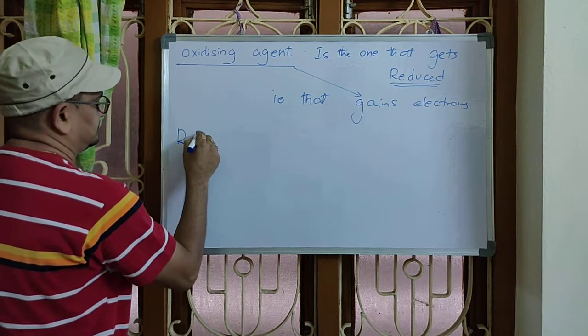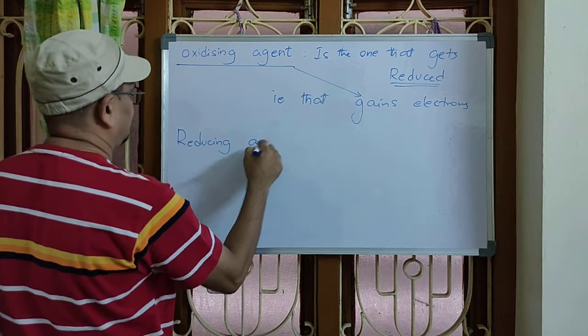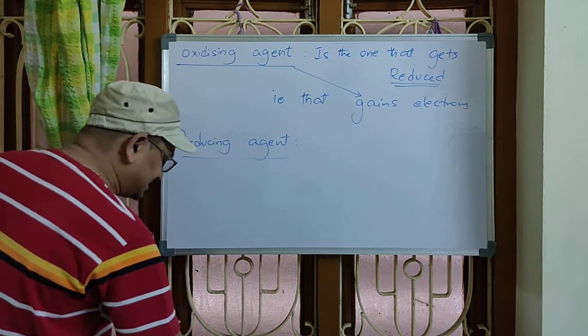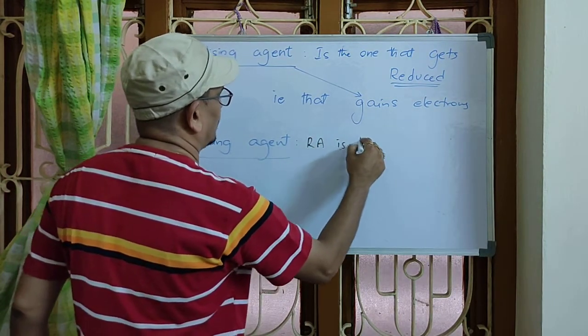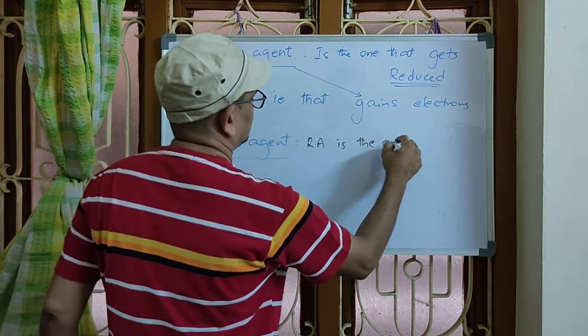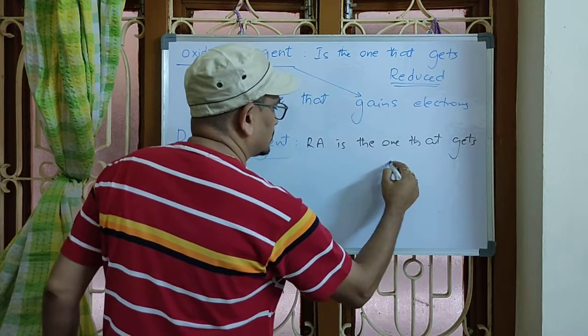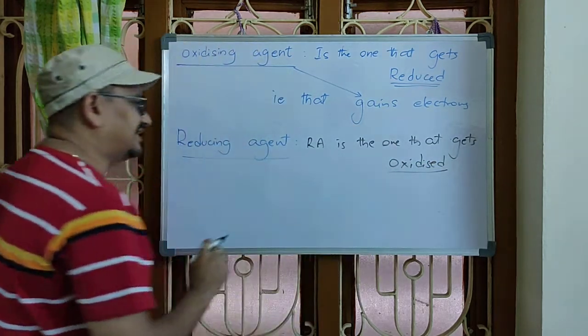Now, reducing agent. Reducing agent is the one that gets oxidized. What's meant by reducing agent?